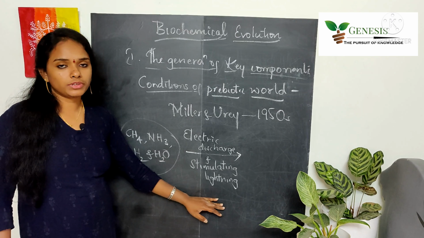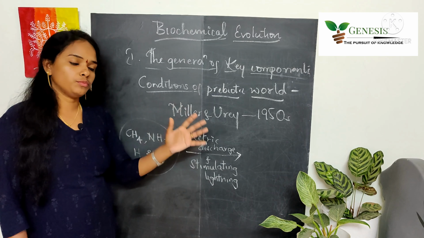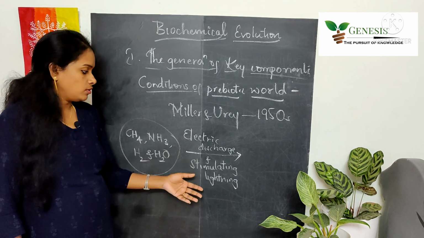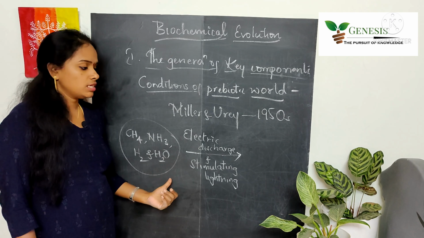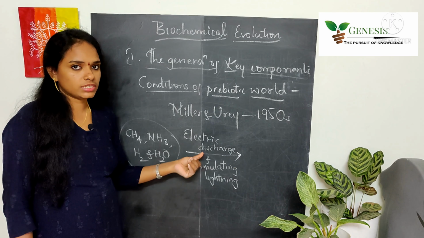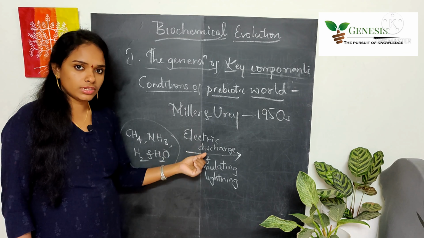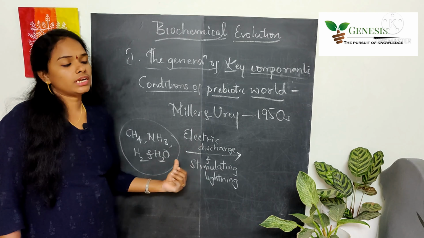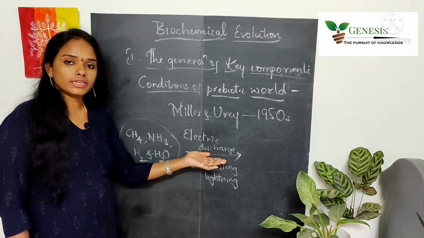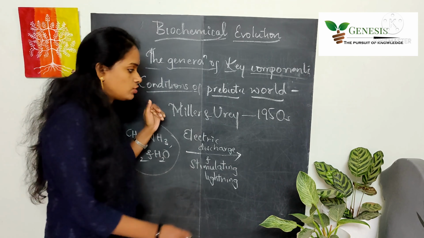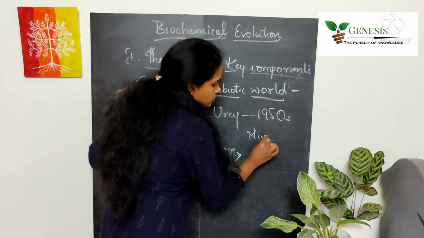So these conditions were given to mimic the environment of the prebiotic world. They have taken the gases, they have taken certain compounds and they gave extreme temperatures in the form of electric discharge and the lightning. Then they started getting vaporized. After that, by the condensation process, they got the mixture of certain compounds.